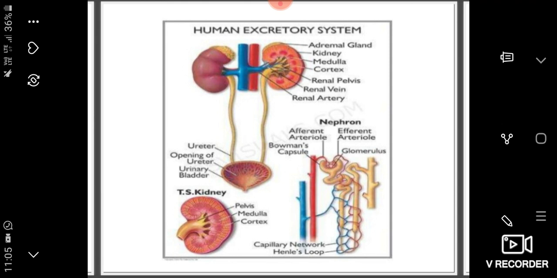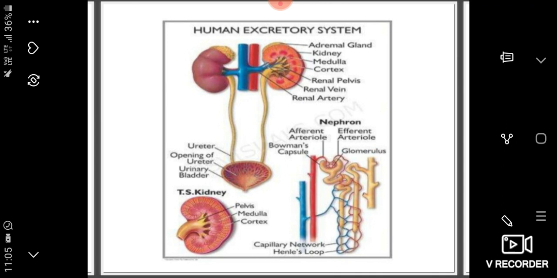And the ureter is a thin tube which carries urine from the kidney to the urinary bladder. And the urinary bladder is an expandable muscular sac. It stores urine until it is released.